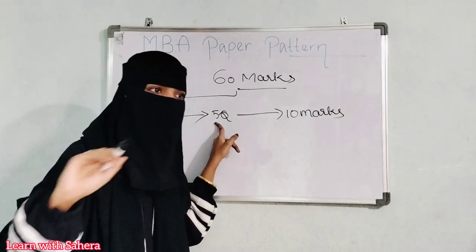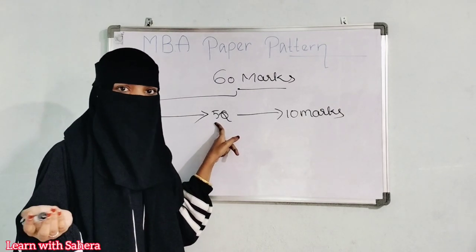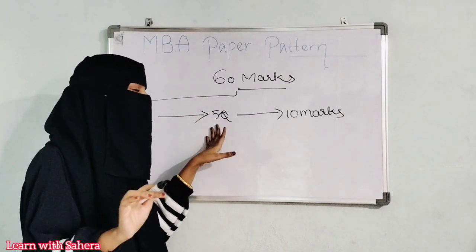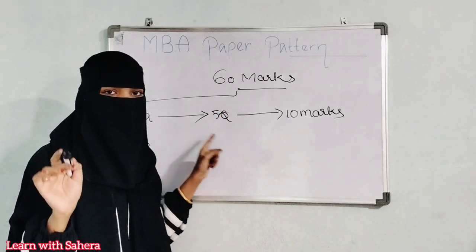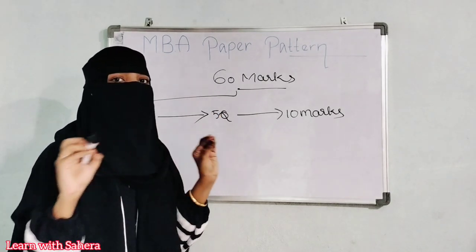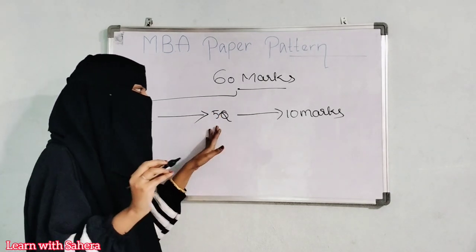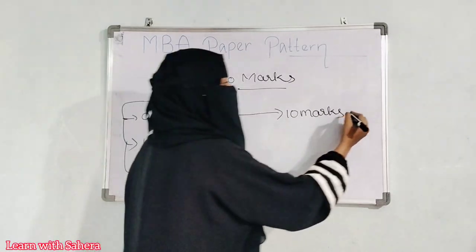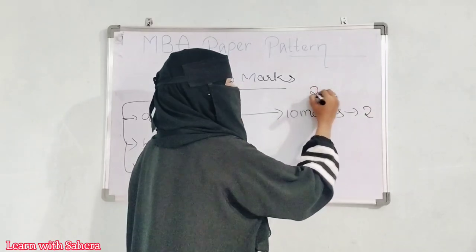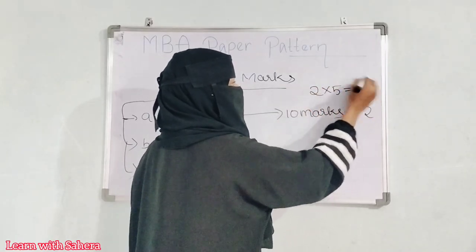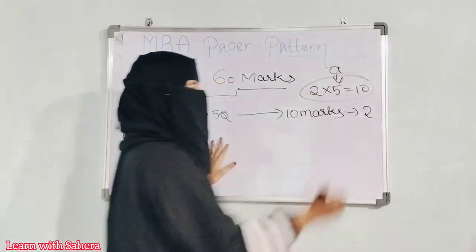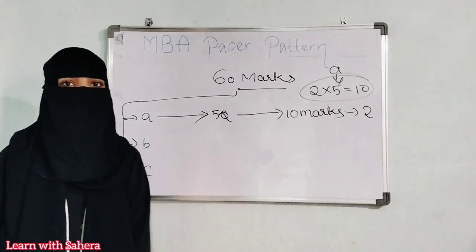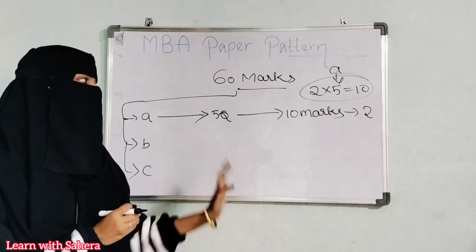There is no internal choice, no option to write this question and leave that question. You have to attempt all the 5 questions given in part A. Each question will carry 2 marks, so 2 into 5 equals 10 marks. So part A will consist of 10 marks, 5 questions will be asked, each question will carry 2 marks, and there is no internal choice. You have to write all the questions here.